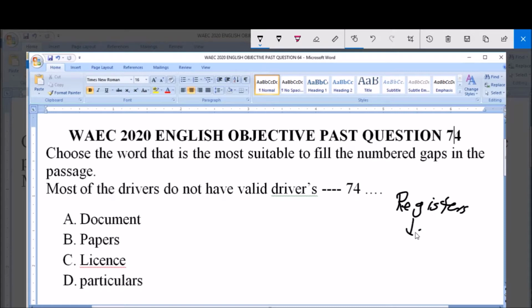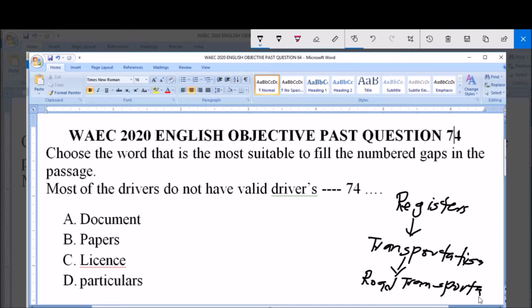Under registers we have other subtopics, but this one particularly is coming out from what we call transportation, and under transportation we have different types of transportation. Here we are talking about road transportation. So that is where this question is from.